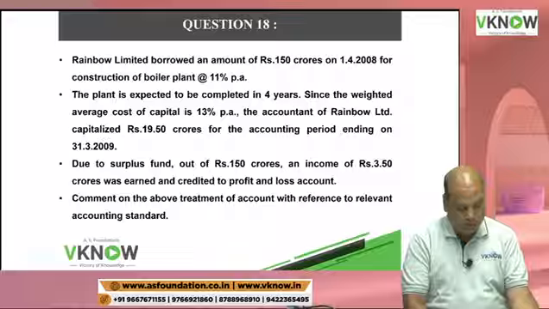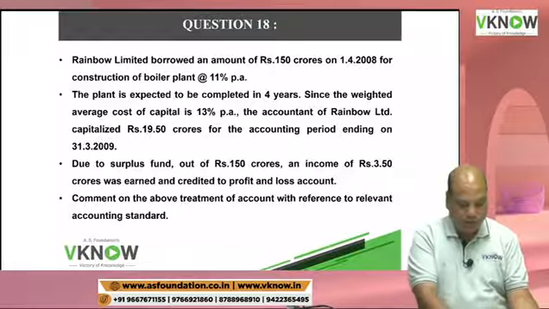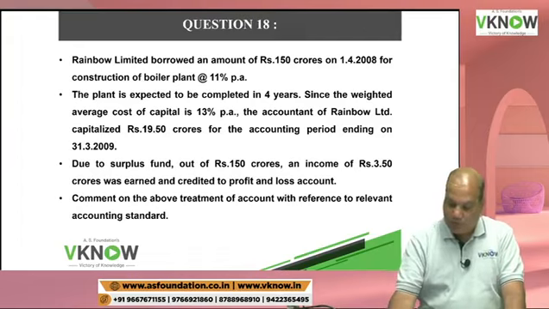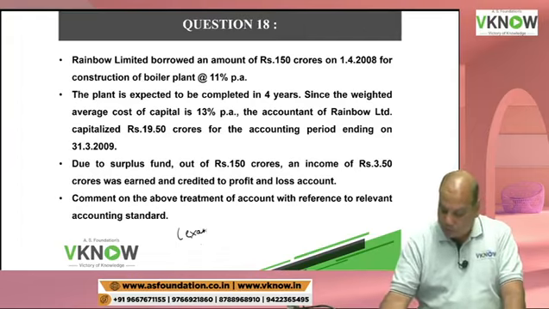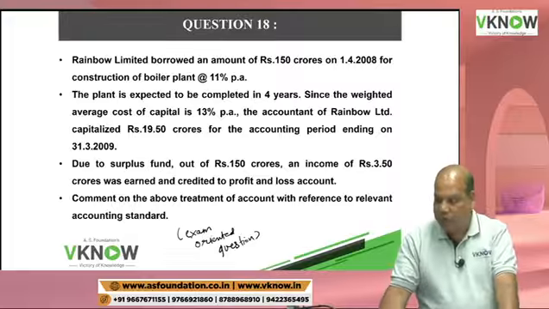Can you please come to question number 18 in your book? Question number 18. And now this question is important for the exam, an exam oriented question for 4 marks. This type of question they have asked in the past.